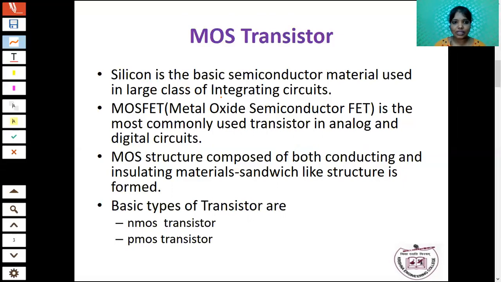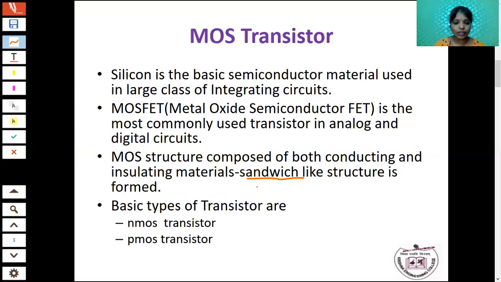Now we are going to see the structure of the MOS. The MOSFET, that is the MOS transistor, is composed of two things. One is the conductor and the second one is the insulating material. Using this conducting and insulating material, a sandwich-like structure is formed. How does the MOSFET look? It is like a sandwich, layer by layer. Similarly, the MOSFET is made up of conducting and insulating material, in a sandwich structure.